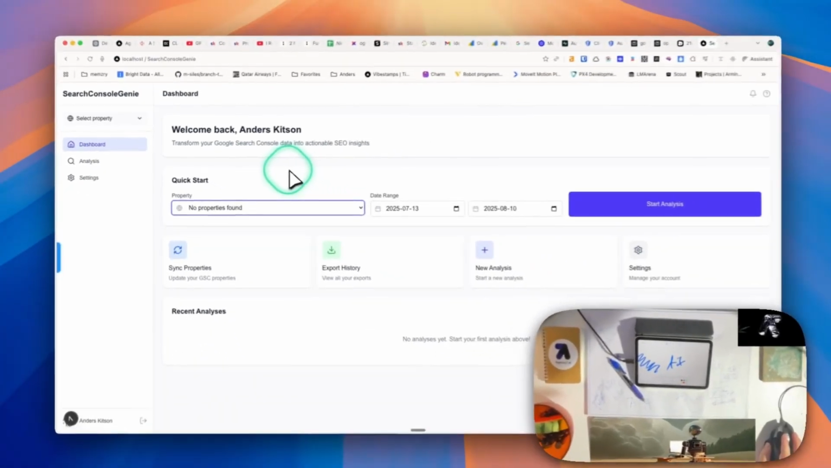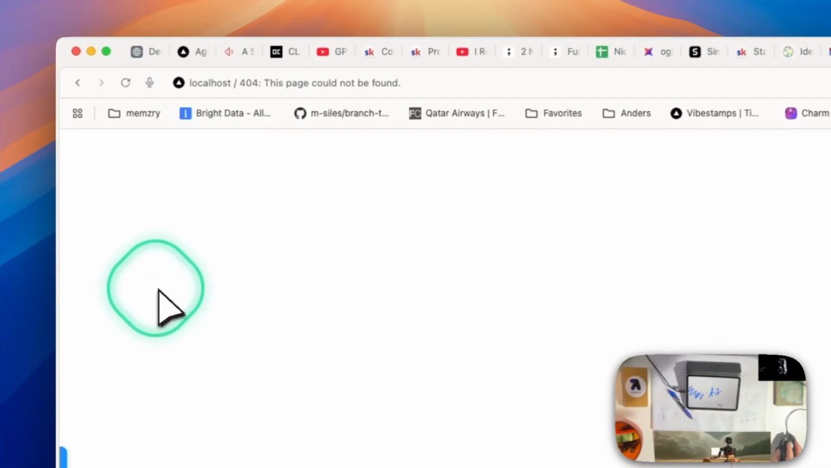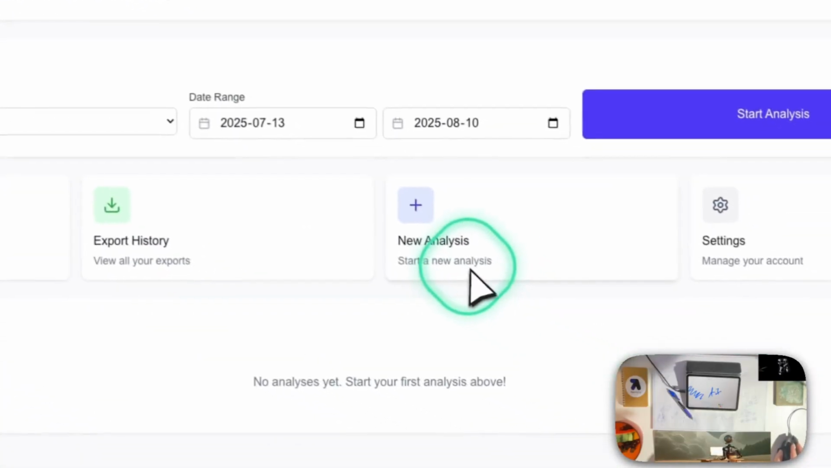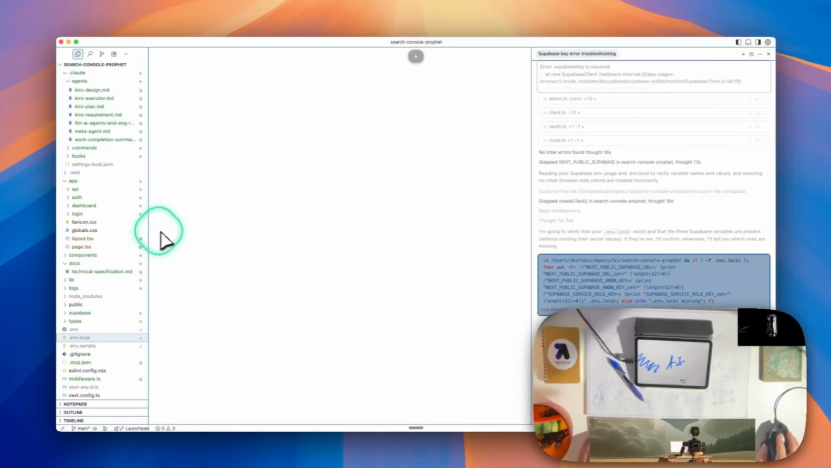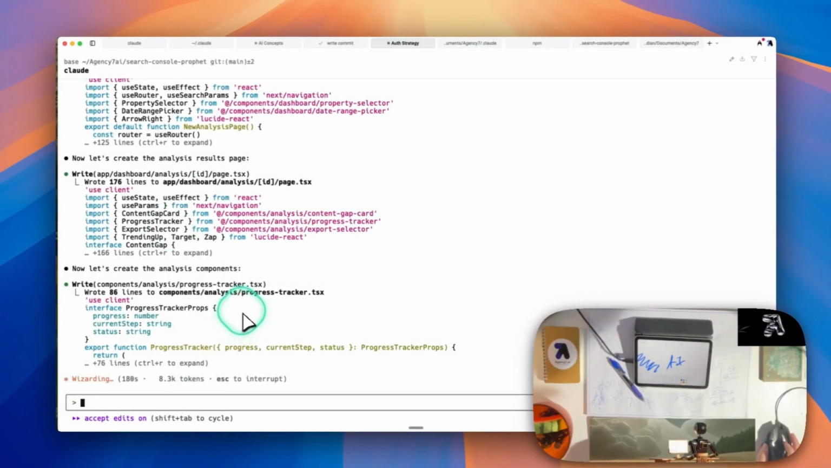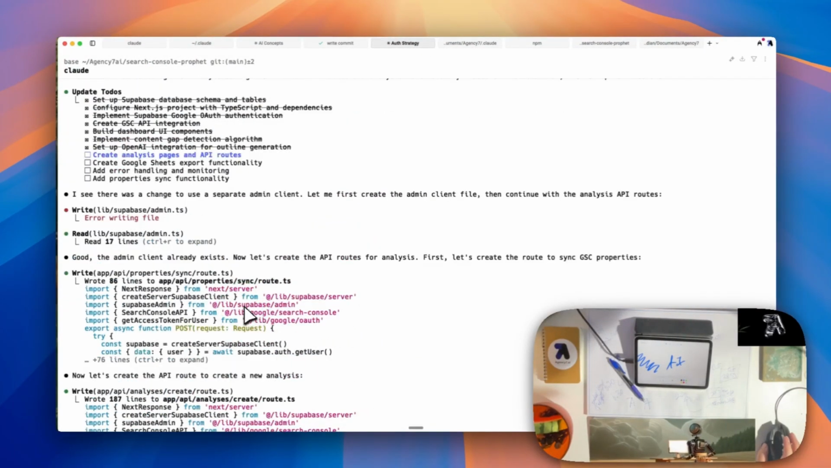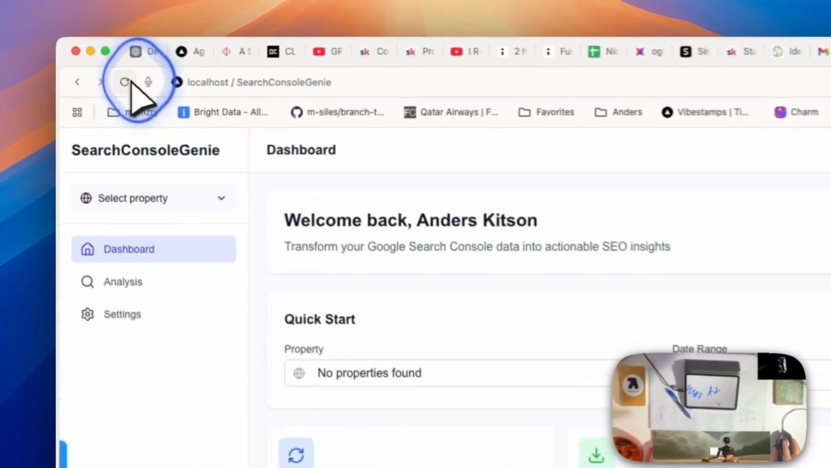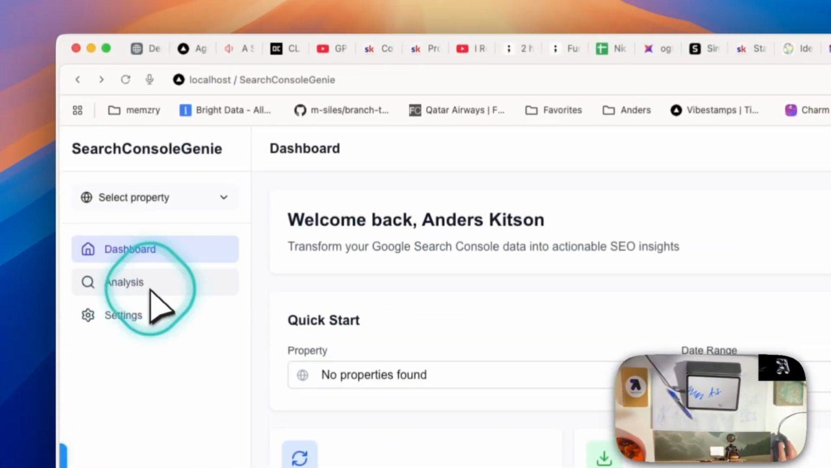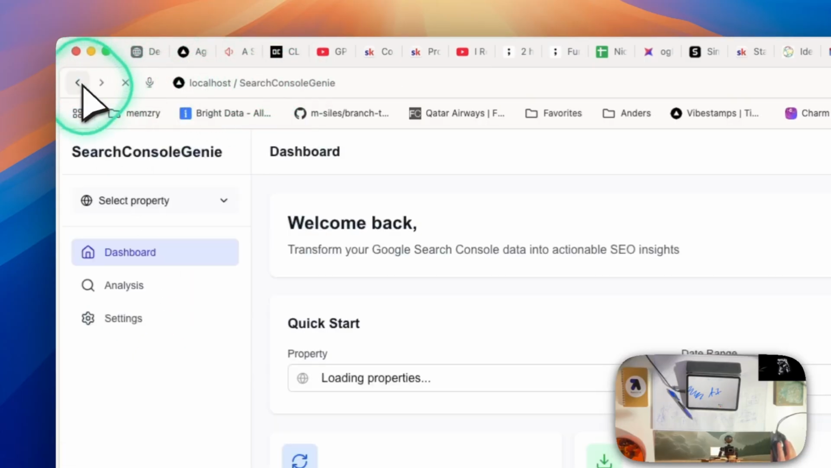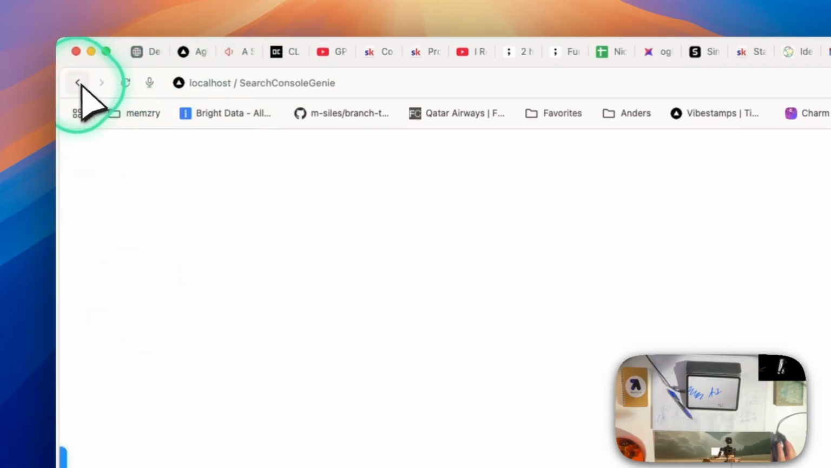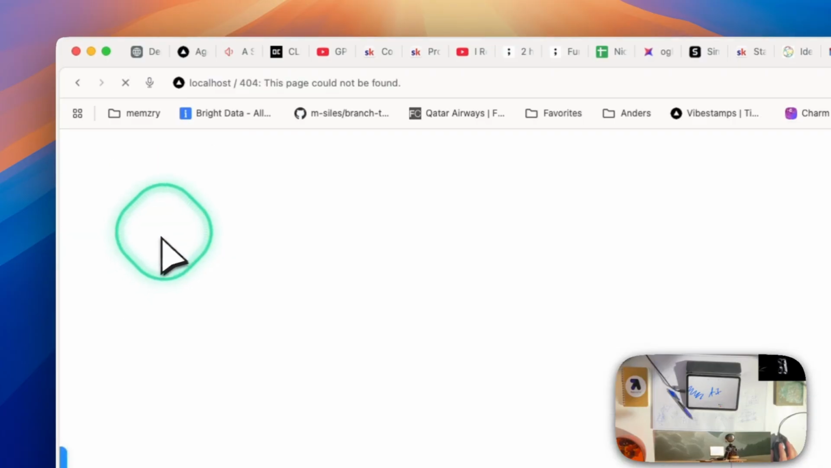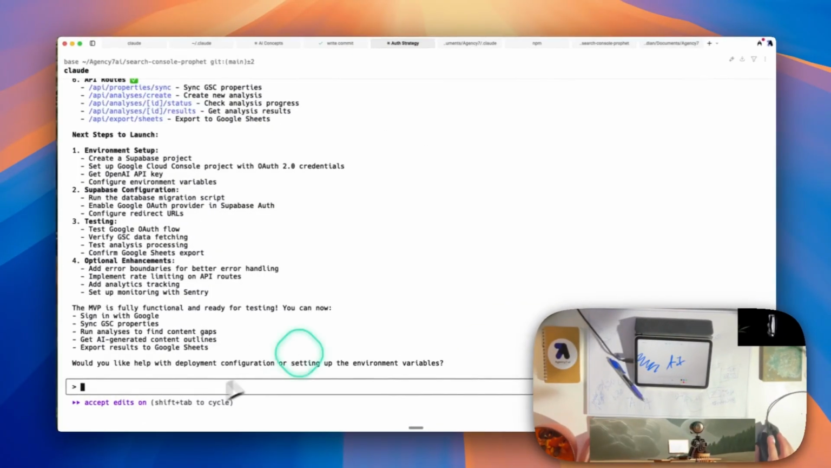Okay. No properties found. We haven't connected to Google Search Console yet. Settings. No settings yet. That's fine. So we need to go here. Oh, it's already starting. Already exists. Let's get the API routes. Okay, so this claims that it's done, but I don't believe it because it couldn't find the properties before. No properties found. Analysis. Page not found. Settings. Select property. Manage properties.